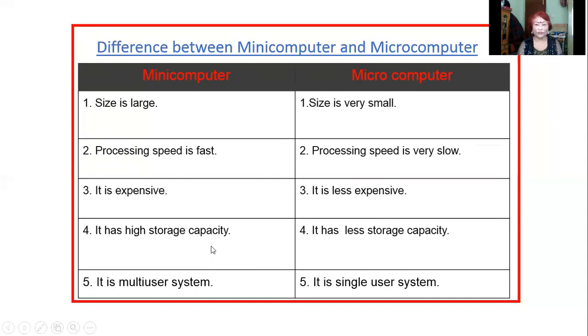It has more storage capacity than microcomputer, and microcomputer has less storage capacity than mini computer. And mini computer is a multi-user system, and microcomputer is a single-user system.